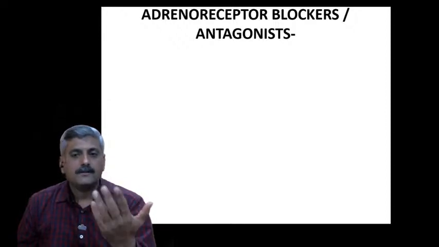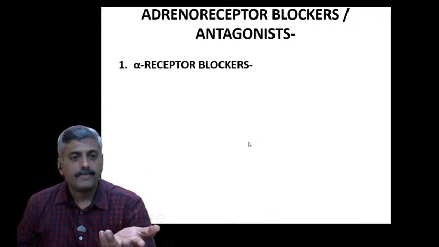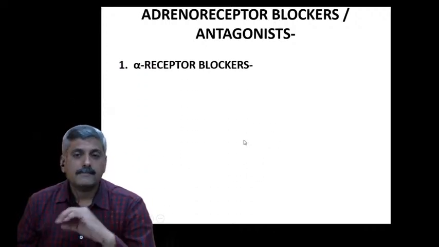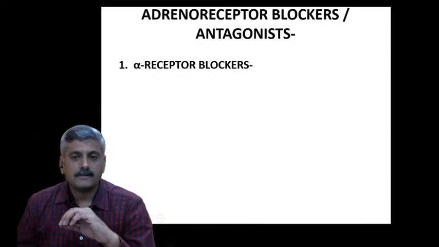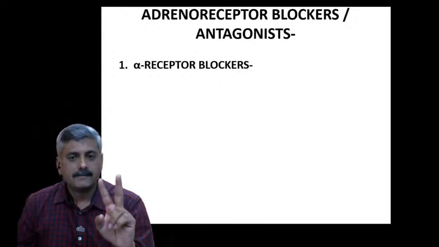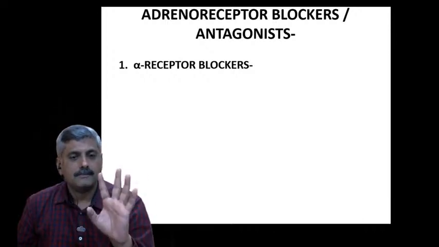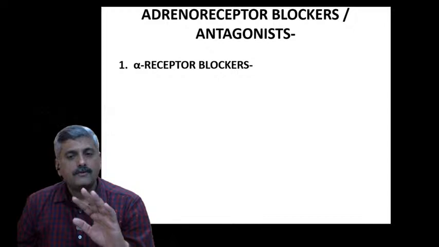Now come to today's point. Today's point is receptor blockers, alpha receptor blockers. Two types of receptors are present: one is the alpha receptor, another is the beta receptor. These two receptors we can now block.